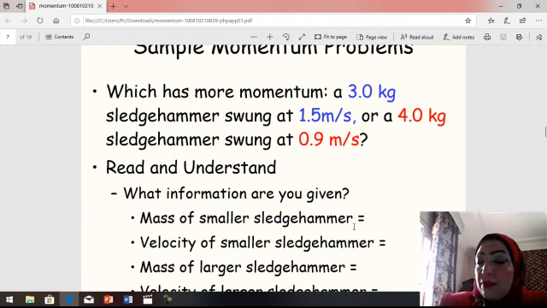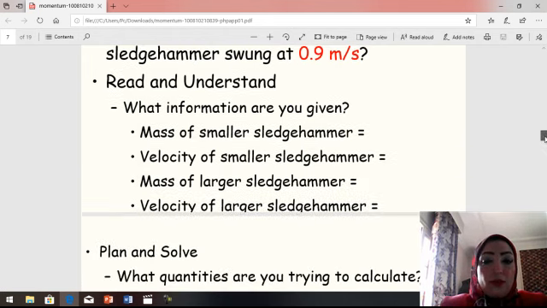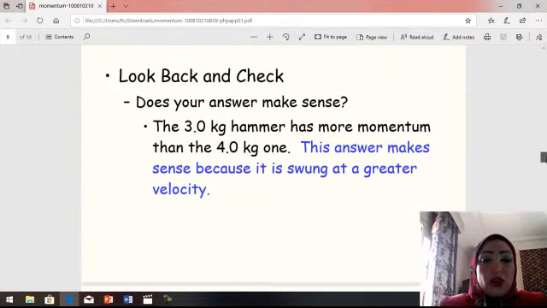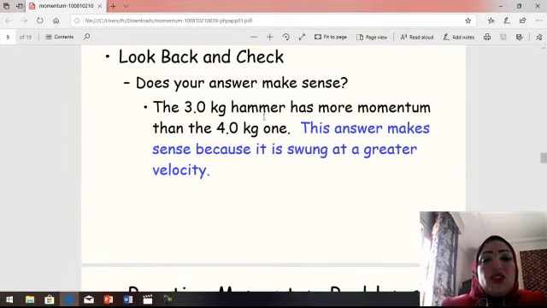The second sledgehammer is 4 kg, this is the mass, and the velocity is 0.9, so it is 3.6 kg meter per second. So the smaller sledgehammer, because it has smaller mass, has more momentum than the large sledgehammer. The 3 kg hammer has more momentum than the 4 kg hammer.